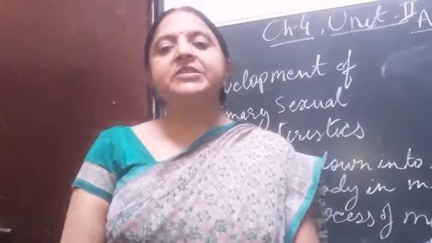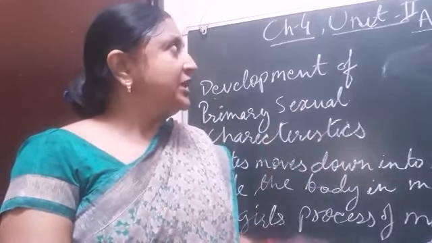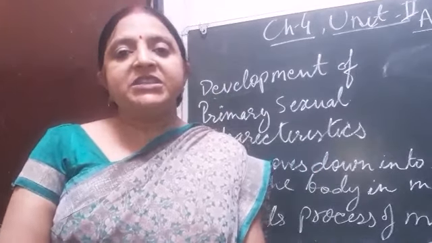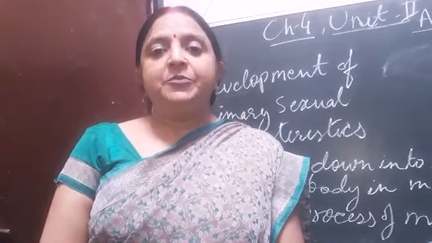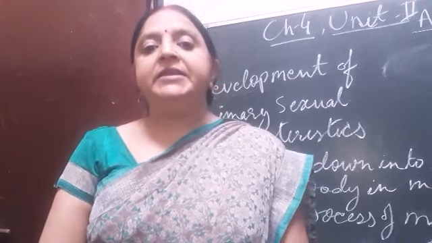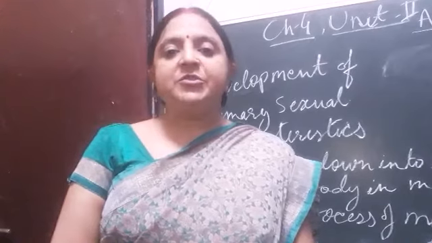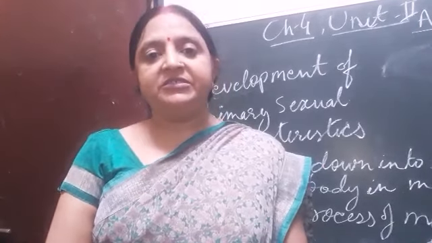Good morning, students. Today I am going to start Chapter 4, Unit 2, Adolescence. Adolescence is the phase between childhood and adulthood, and the age limit is between 10 years and 19 years.